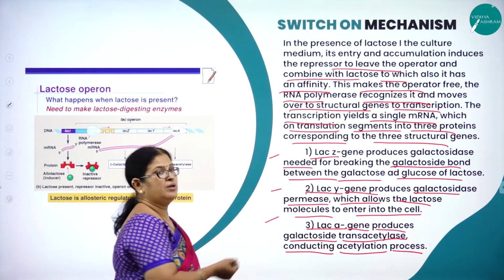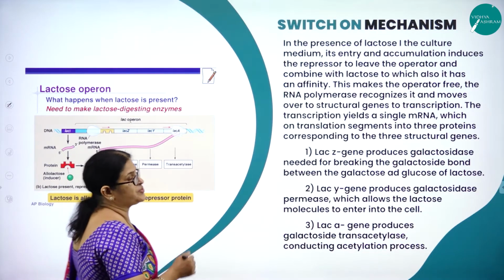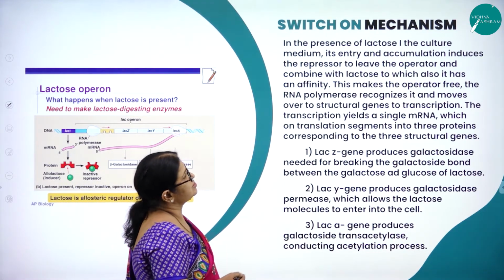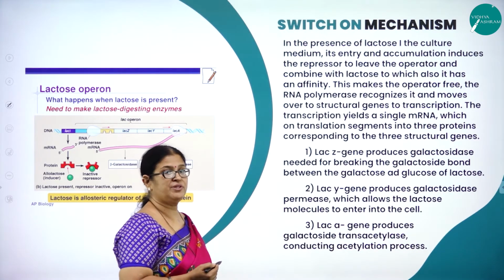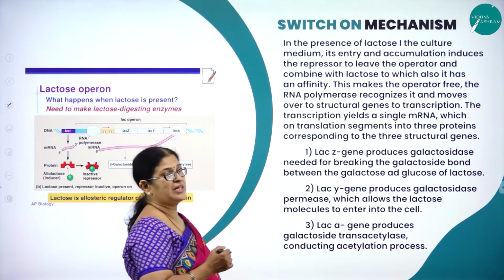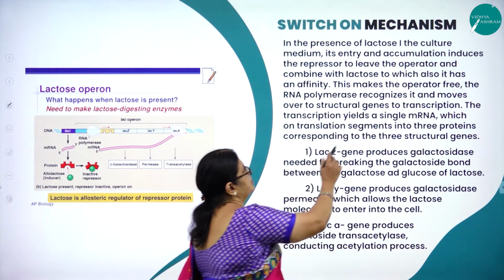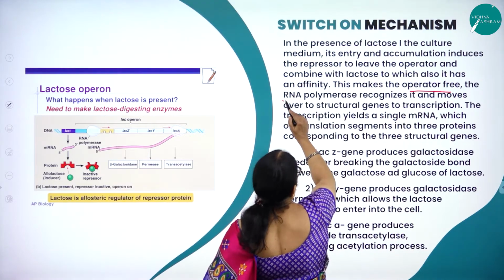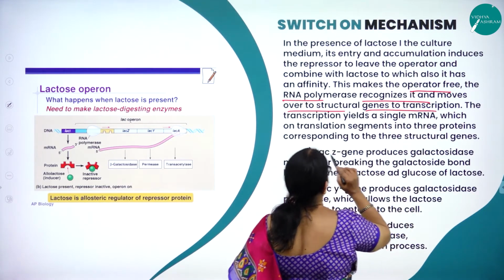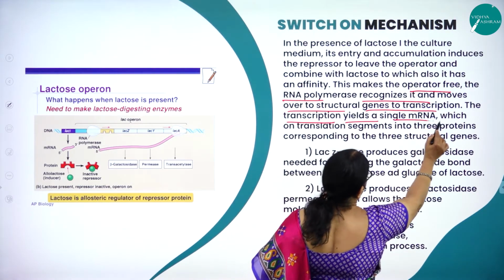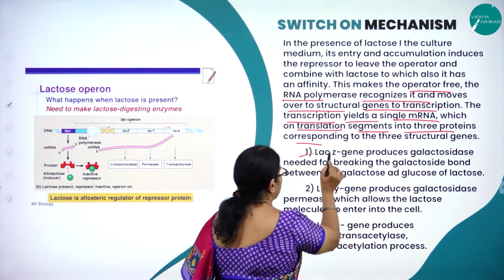So imagine how the switch-on mechanism is explained in this particular slide. So what is the switch-on mechanism? In the presence of lactose in the culture medium, its entry and accumulation induces the repressor to leave the operator and combine with lactose, to which it also has an affinity. So this makes the operator free, and the RNA polymerase recognizes it and moves over to the structural genes for transcription. So the transcription yields a single mRNA which on translation gives 3 proteins, namely Lac Z, Lac Y,